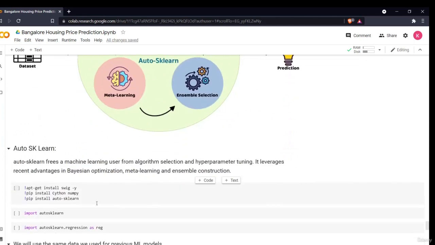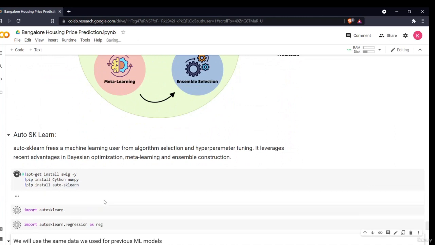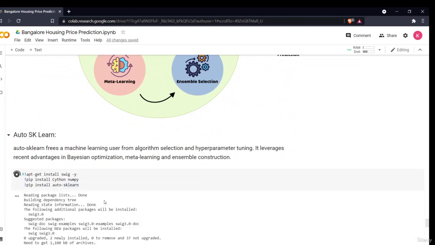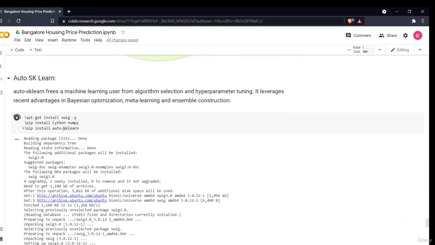The very first thing you have to do is install AutoScaling. You can install it directly in your Google Colab environment or a local Jupyter environment. You can also install it in your command prompt using simple commands. If you want to install it in your notebook itself, you can just add an exclamation mark.